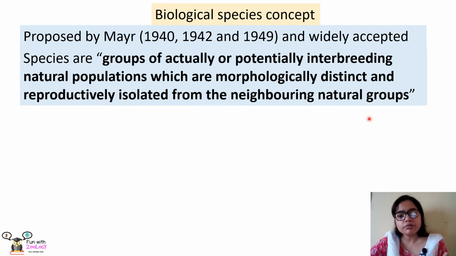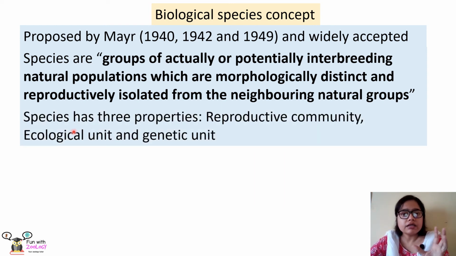So here there are three main points, as I have already mentioned earlier. Species are potentially interbreeding natural groups; the members of a species can interbreed with each other. They are morphologically distinct, meaning a member of a species is morphologically different from a member of any other species, and reproductively isolated. That means a species cannot reproduce with a member of any other species.